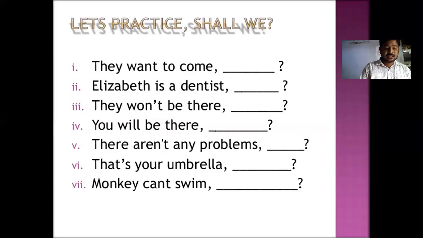As we all know, there are certain rules and regulations, and I would like to explain them briefly. A positive statement takes a negative tag. For example, she is beautiful, isn't she? He can swim, can't he? And the next: a negative statement takes a positive tag. They haven't come, have they? He can't swim, can he?